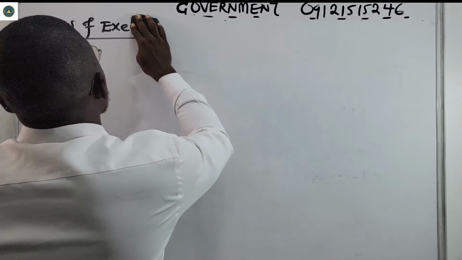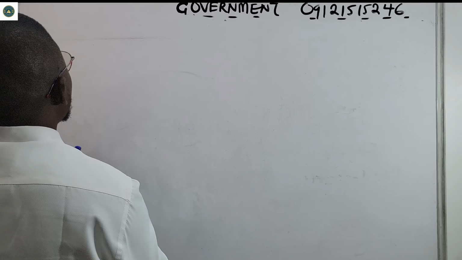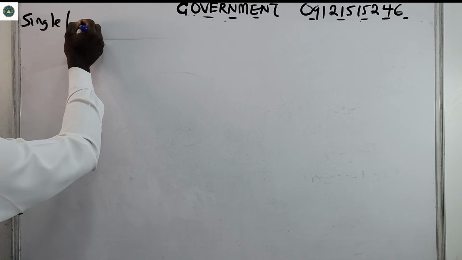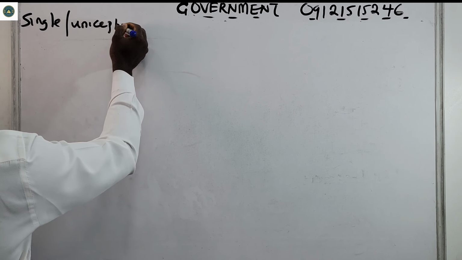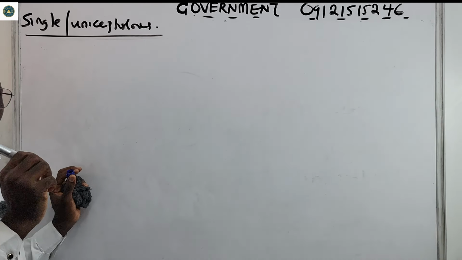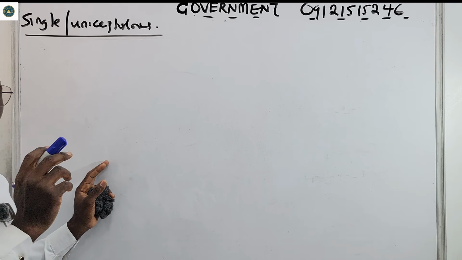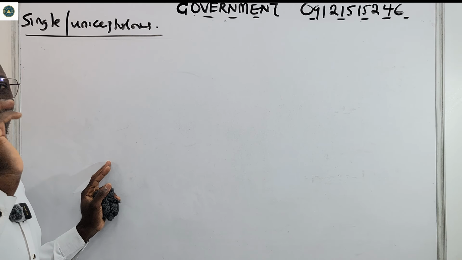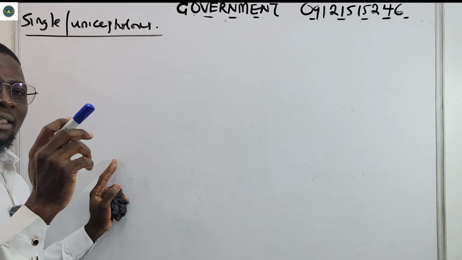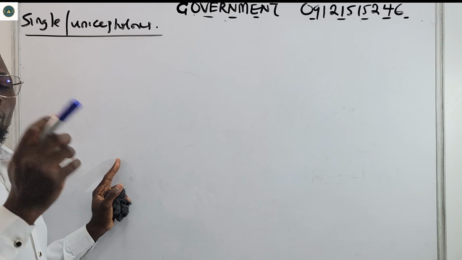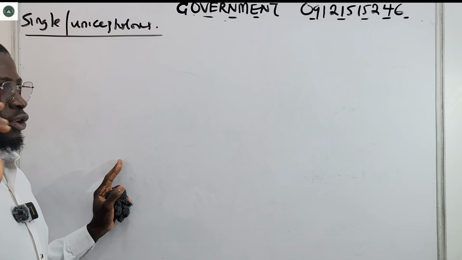Okay, so the single or unicephalous executive. In the single or unicephalous executive, there's only one head of the executive. One person is both the head of state and the head of government. There's only one executive head of government.